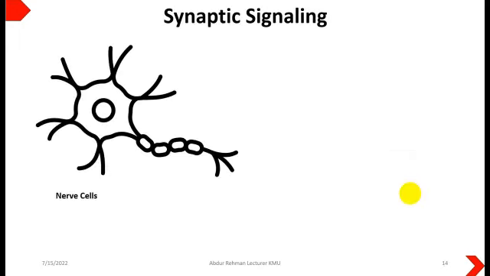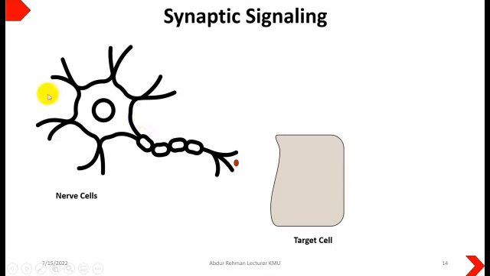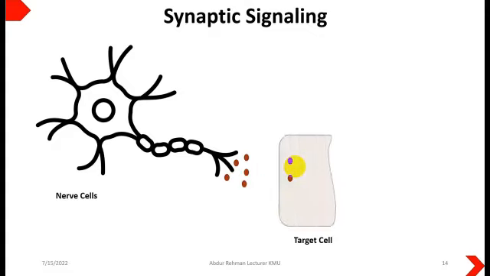Then comes the synaptic signaling. We have nerve cells, and the nerve cells release certain neurotransmitters, and we have target cells which will receive that neurotransmitter and show its effects. And we said that it is a rapid action. When these neurotransmitters are picked up by the target cell, it will show its effects.